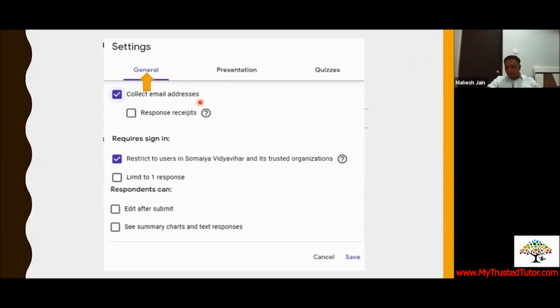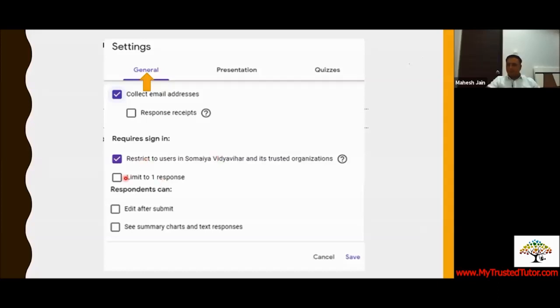Now I work at Somaiya Vidya Vihar, so we have a domain. Everyone's email ID goes with somaiya.edu. So if you are in an organization where you have your own domain and you want the form to be accessed only by people or students from your organization, you can click on it. When you are not using a domain ID, this option will not be there. If you are using it for your personal purposes, not for your school purposes, and you don't have a domain, then this option will not be there.